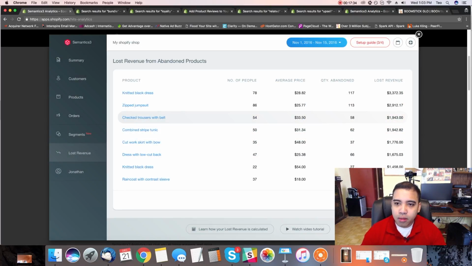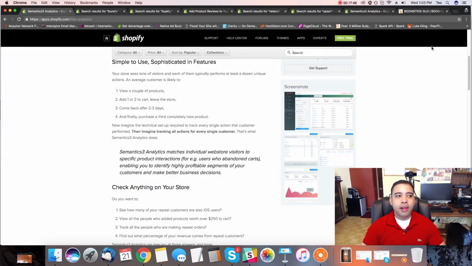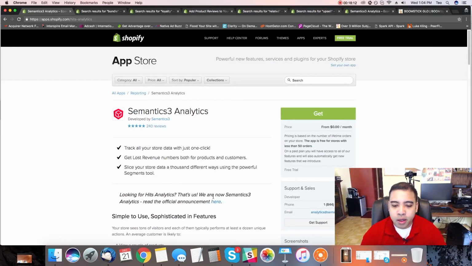There's a little filter that shows you your most popular products, your most purchased products, your most recently purchased products. You can find all this information. Instead of going through each order and clicking on each customer to find out what they're purchasing, you can use the Semantics 3 app to find out what your customers are purchasing and the number of products that you've sold. Now, Shopify, I believe, has this feature on the back end, but it's going to cost you like $300 a month or something like that with their higher end package. You can get this app for free. It's called Semantics 3 Analytics. Get it on the Shopify App Store and find out what your customers are buying.